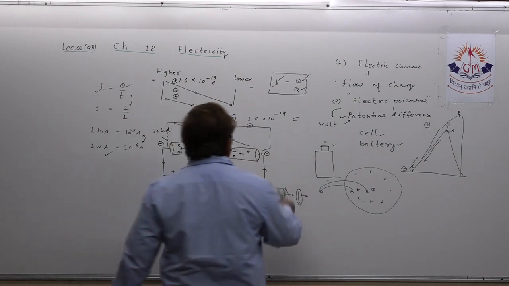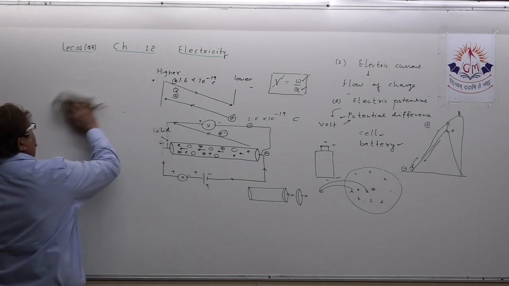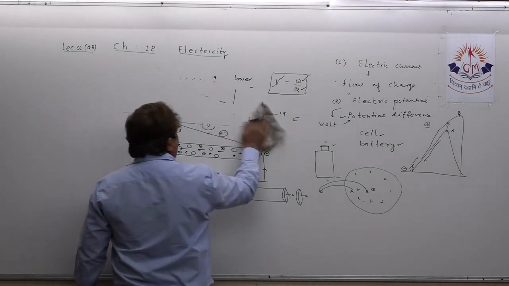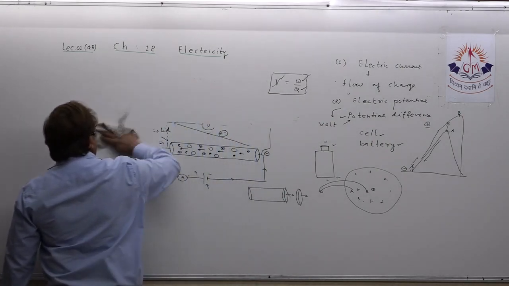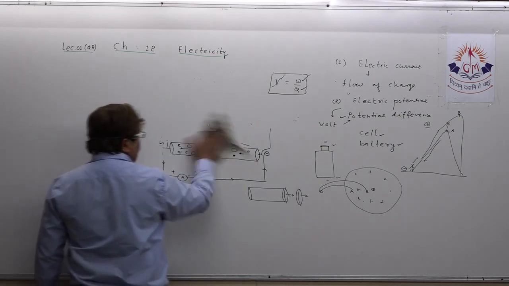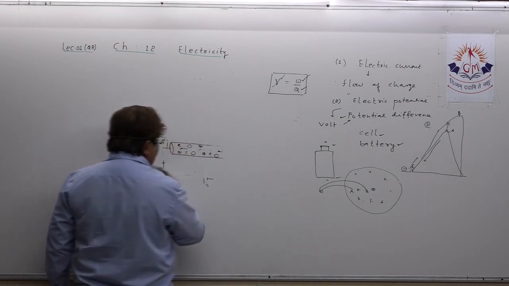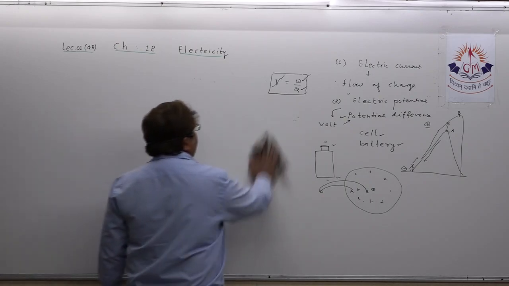Now one more topic, dear student, that is electric circuit. We want to discuss electric circuit as well as some of the instruments which are a part of any electric circuit. Understand? And you should know the symbols of those.